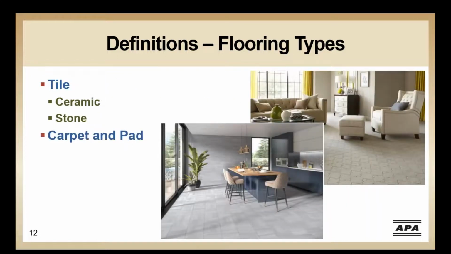Tile floors have always been a workhorse, particularly popular in kitchen and baths where they are constantly exposed to water. Tile flooring generally falls into two categories of materials, ceramic or natural stone. Lastly, I'll mention carpet and pad, since it is a finished flooring, but generally doesn't have very strict installation requirements. APA sturdy floor functions very well as the base for carpet and pad, but won't be a primary focus of this presentation for carpets.